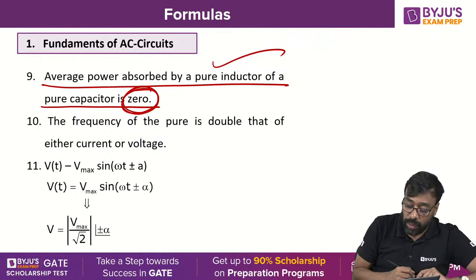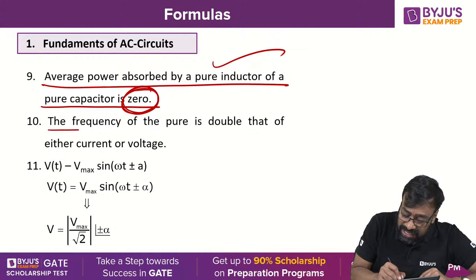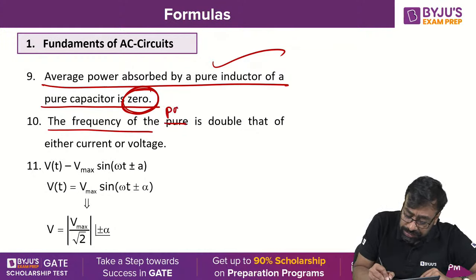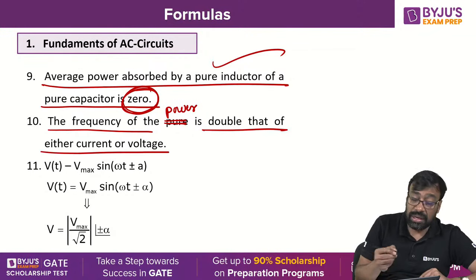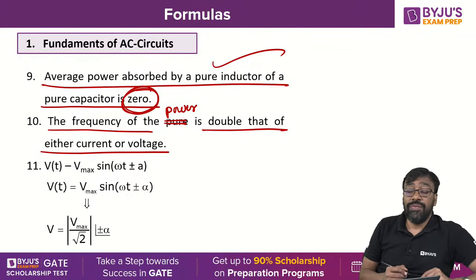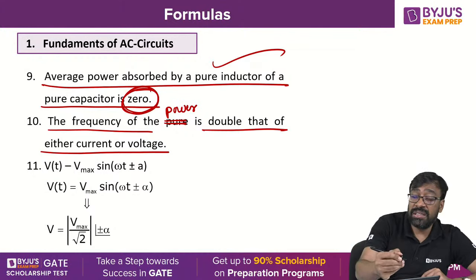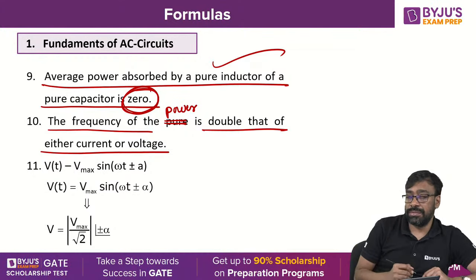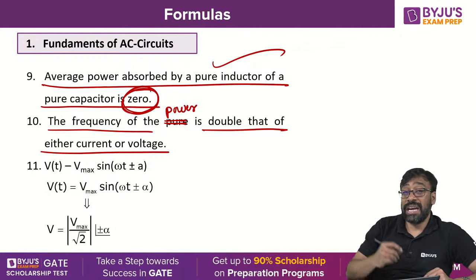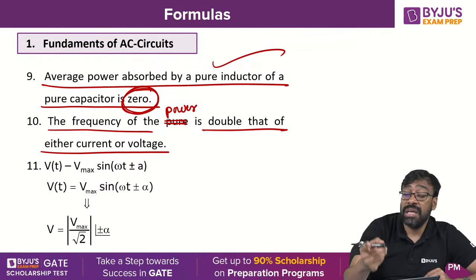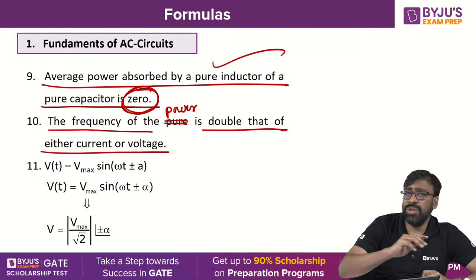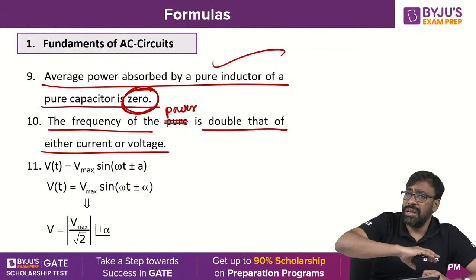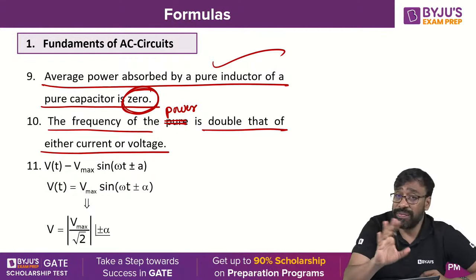And one more important point is that the frequency of the power is double that of either current or voltage. If voltage frequency is 50 Hz, the power frequency is 100 Hz. If current frequency is 50 Hz, the power frequency is 100 Hz. But voltage frequency and current frequency will both be the same across the total system. There is no difference at all.